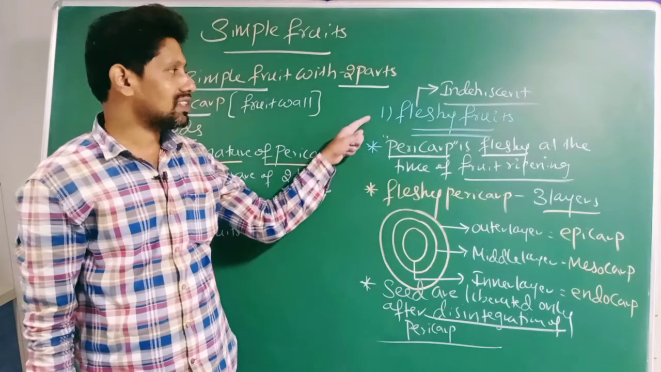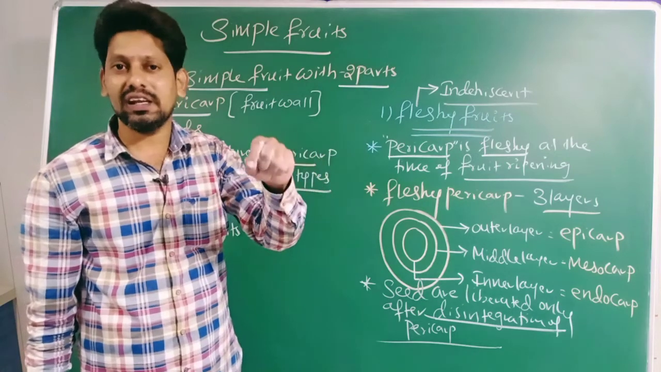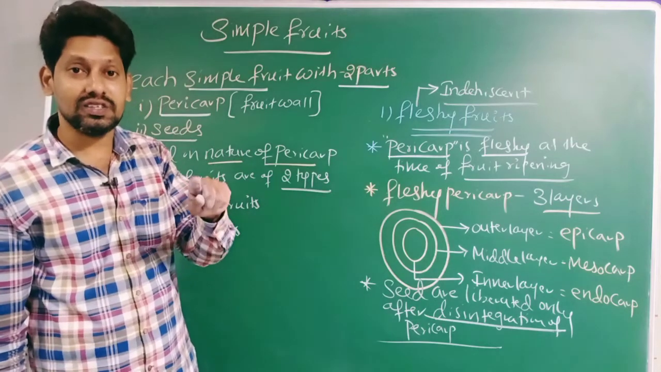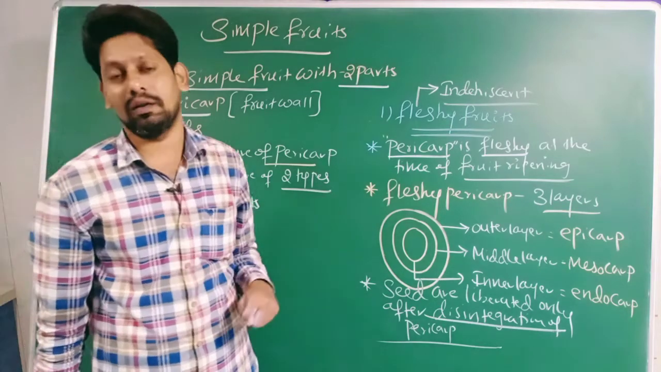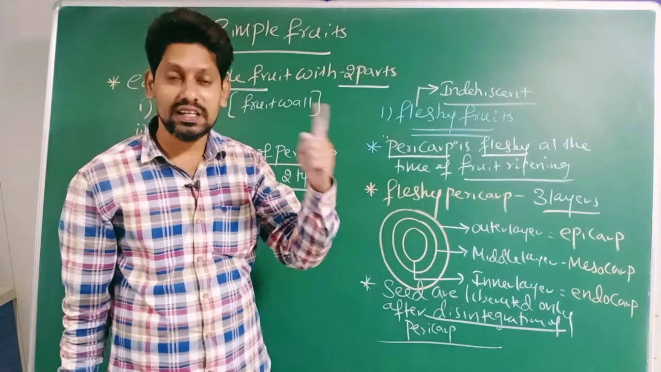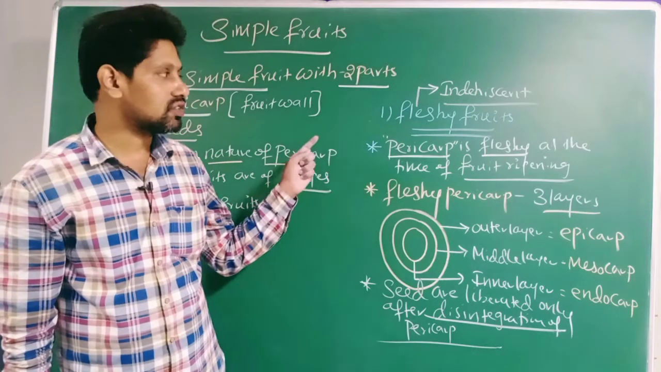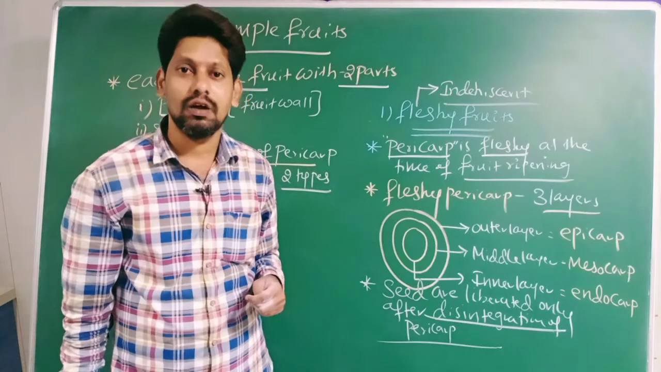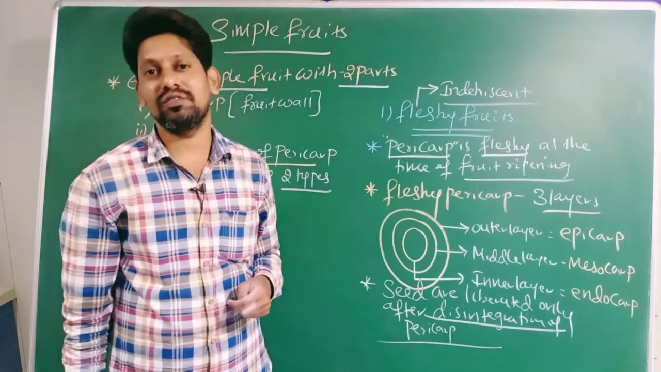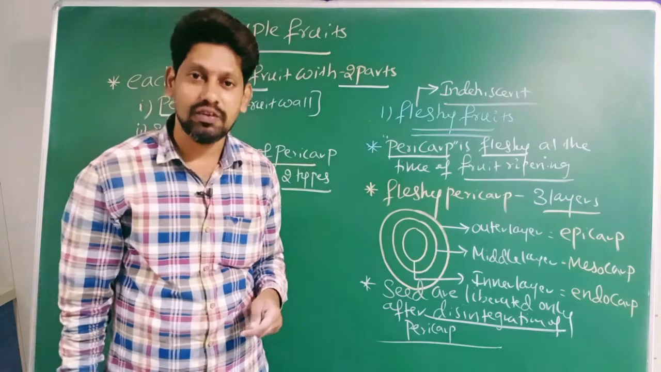Okay, we are discussing which fruits, sir? Fleshy fruits. Sir, in fleshy fruits there is a great variation seen in the nature of pericarp. Based on the nature of pericarp, fleshy fruits are of various types: berry, pome, pepo, hesperidium, drupe, balasta, amphisarca. All these are different types of fleshy fruits based on the nature of pericarp, right?